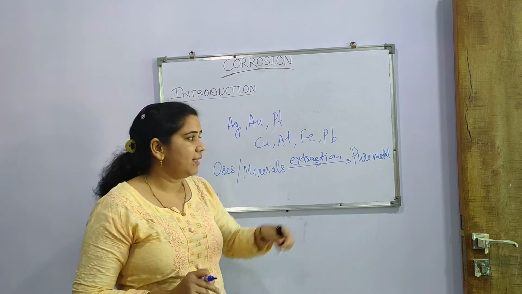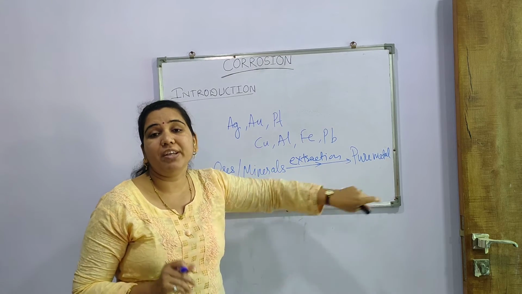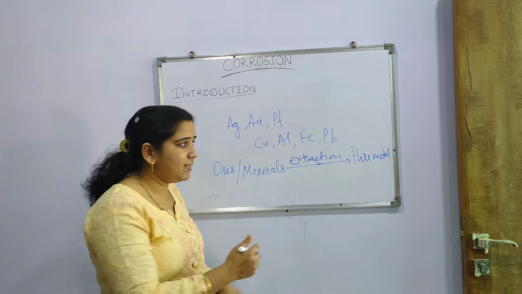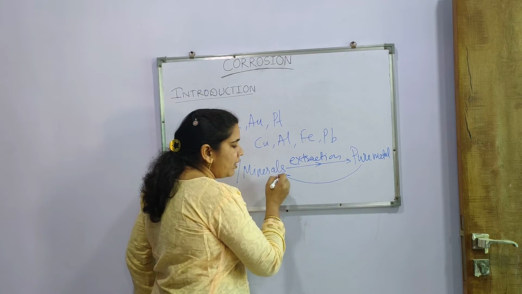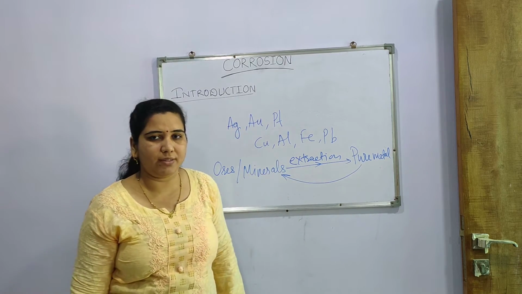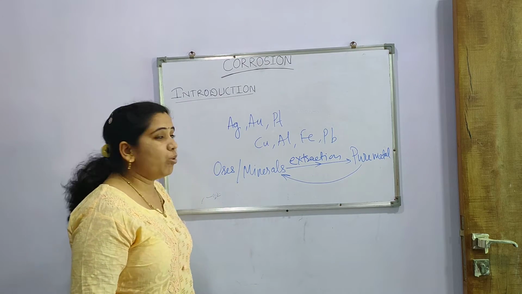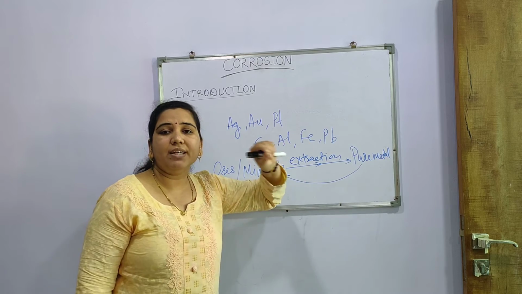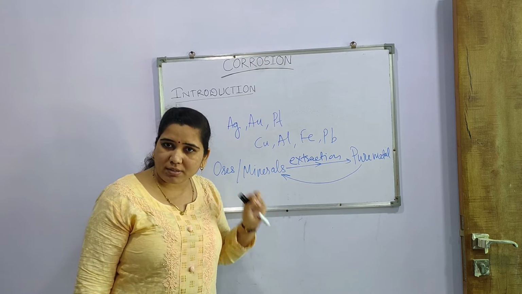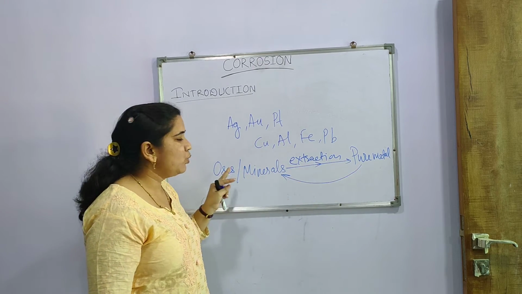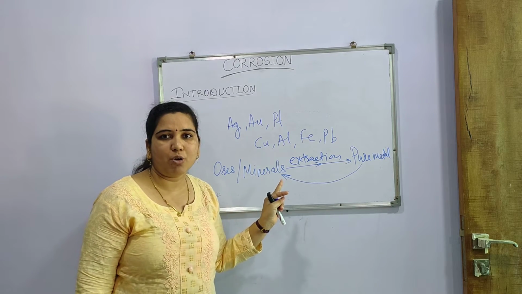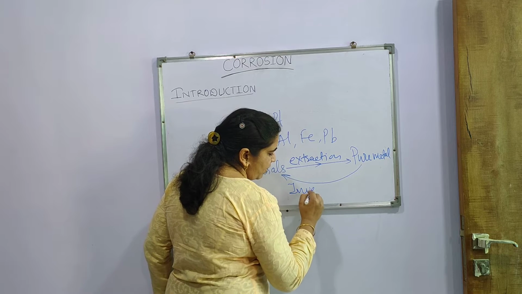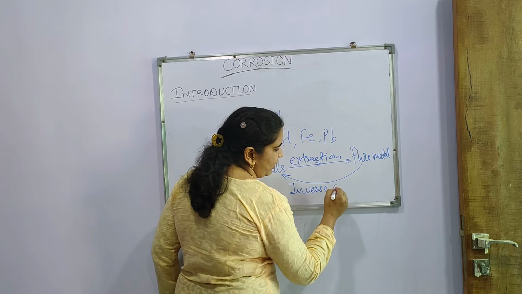So that metal itself has a natural tendency to revert back into its original state, that is, the state of ores or minerals. Pure metal has a natural tendency to revert back into the ore or mineral form, and that is called the inverse of extraction, which occurs naturally.